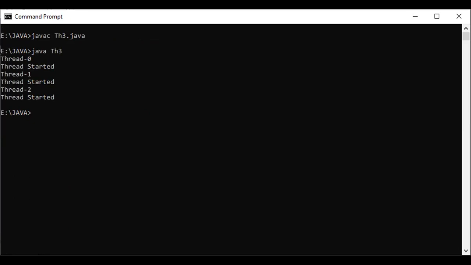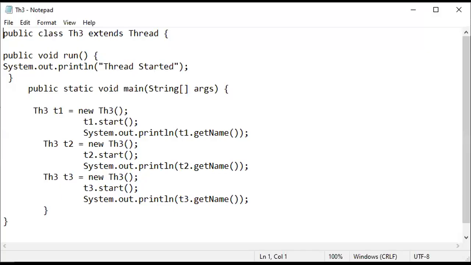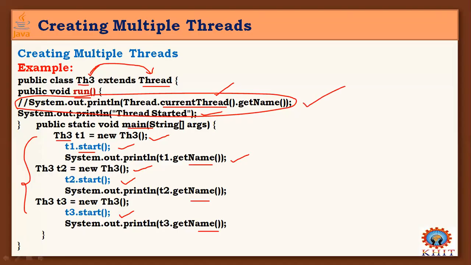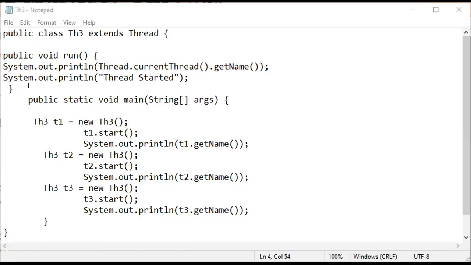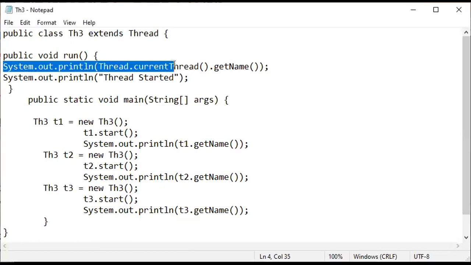Coming to one more simple thing here: currentThread. You can use this in the program. Now I add one more instruction inside the run method.